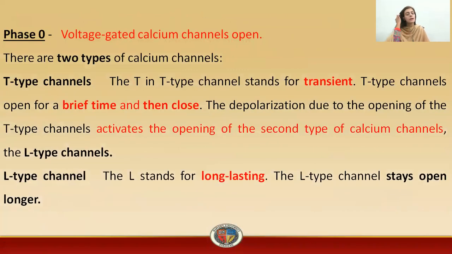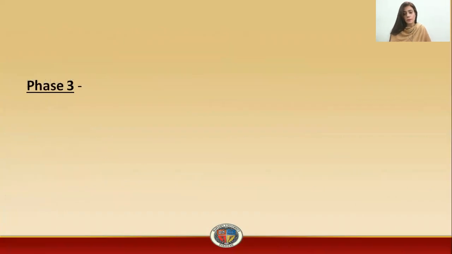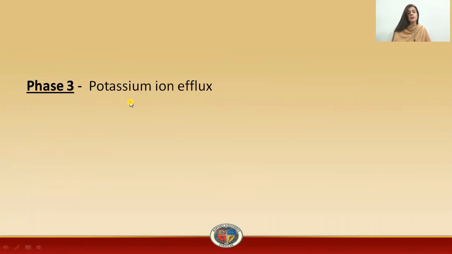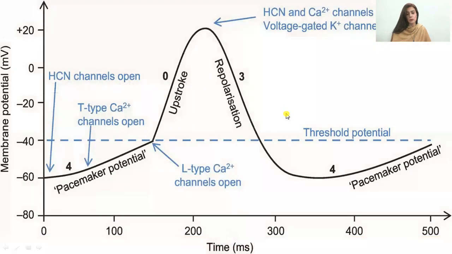Now what are these channels? Basically, the T channel is also known as the transient channel. As the name indicates, transient means brief. This is a channel which will open itself only for a brief time period and then it will close. Now, this activated T channel will result in the opening of the second type of calcium channel, that is the L channel. And L stands for long lasting. This will remain open for a longer period of time. Now coming towards phase 3. In phase 3, there is potassium ion efflux as shown in this figure. This is the repolarization phase.